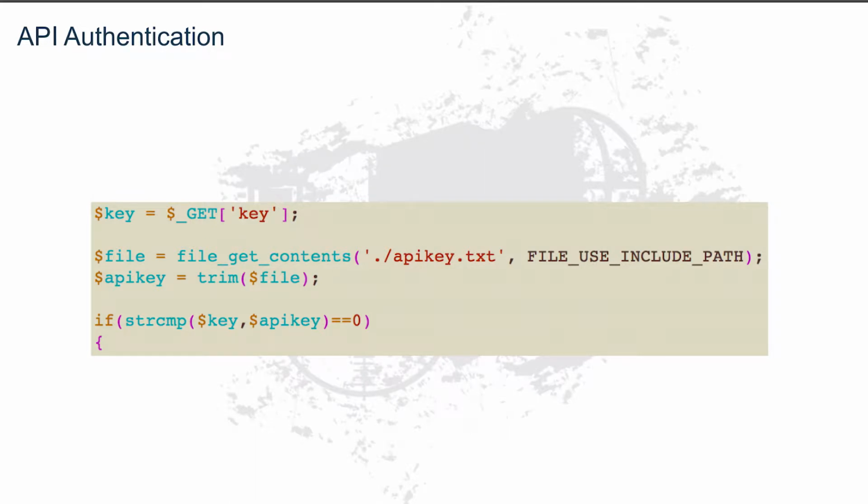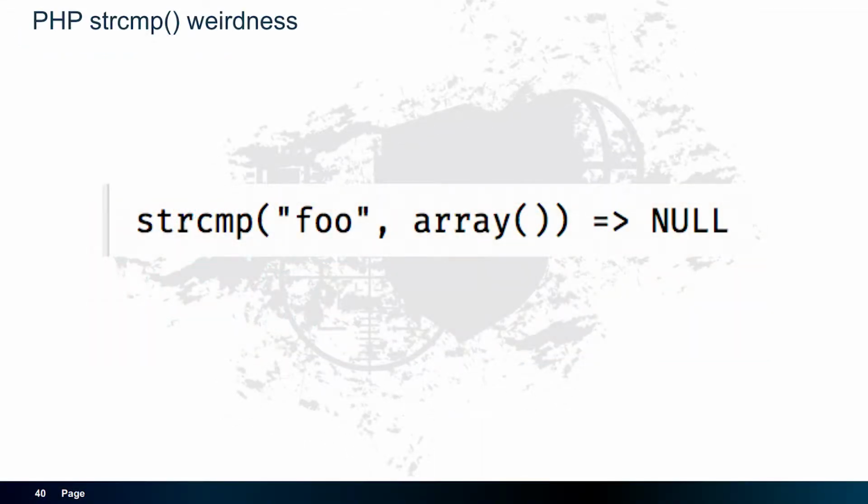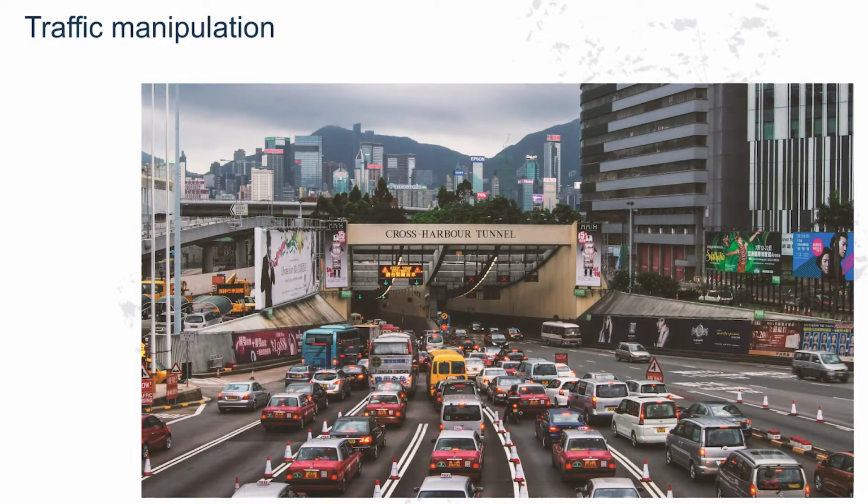In PHP, when we compare data using the string compare function, and the first argument is a string and the second one is an array, the behavior is undefined and can lead to security errors. This research gives food for thought. What if some organization would want to attack our city? It can, for example, lead to a total traffic paralysis if it manages to set a red light on all streets.